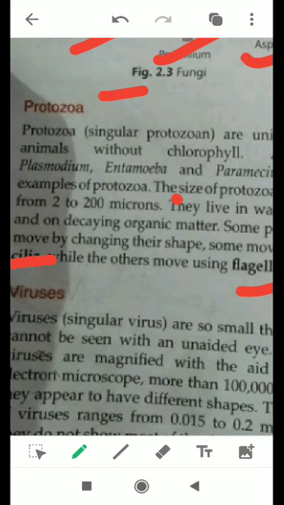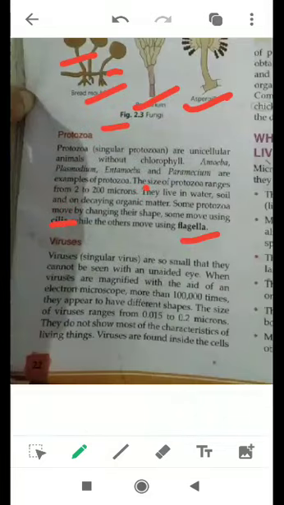And the next type of microorganism is the virus. As you all know, we are facing a pandemic disease at this time, that is corona, which is caused by the coronavirus. See, viruses are very, very harmful actually. They are very, very small also, cannot be seen by the unaided eye, but they are non-living.